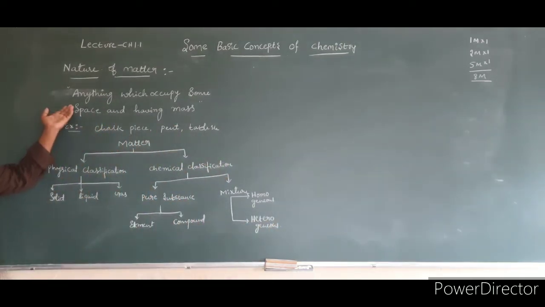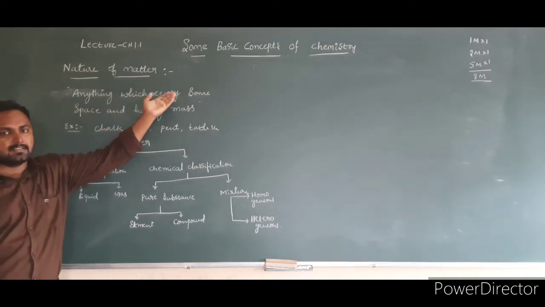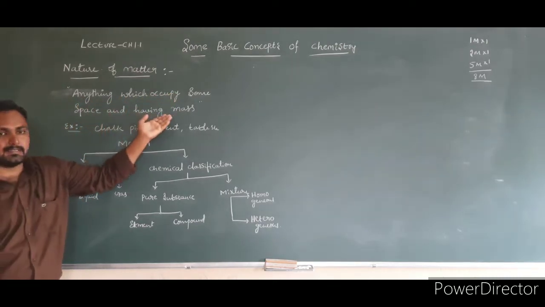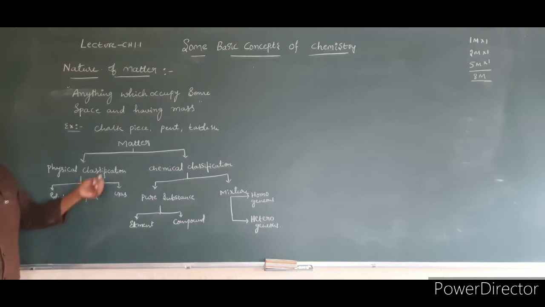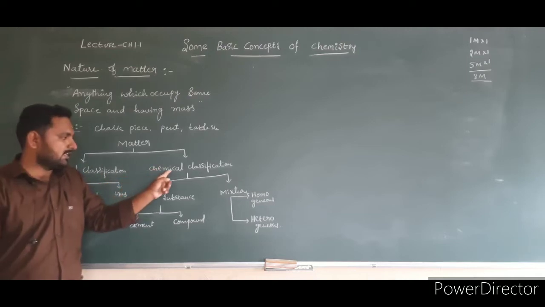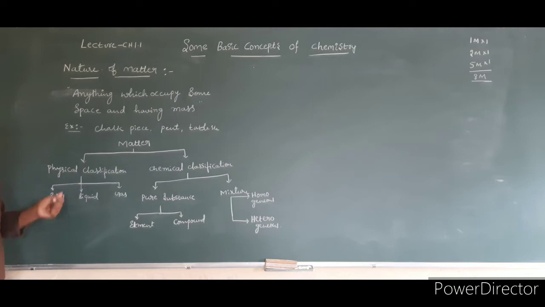What is matter? Anything which occupies some space and has mass is called matter. This matter is mainly classified into two categories. One is physical classification, another one is chemical classification. In physical classification, based on the physical state, matter is classified into three types: solid, liquid, and gas.